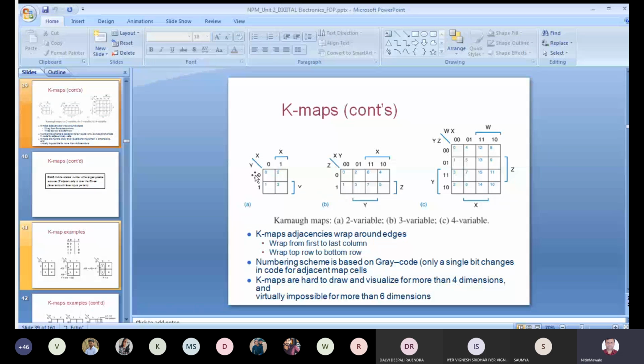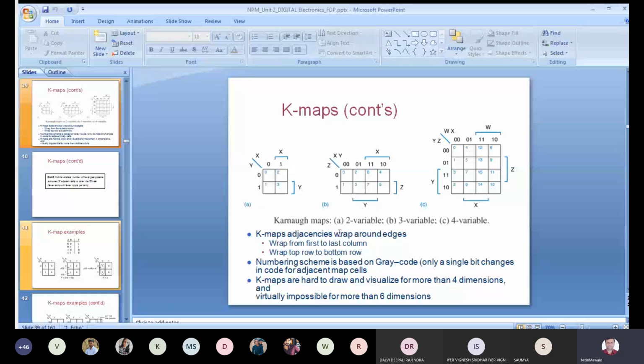So 2 raised to power 2 is 4, so I will get 4 cells like this. Where x is MSB and y is LSB, you should keep in mind while drawing and calculating the representation of that K-map.